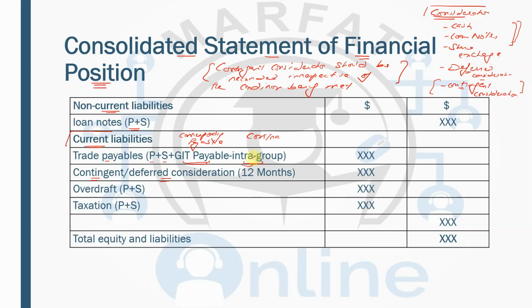But because these deferred and contingent considerations belong to the future, we have to calculate the present value. And we have discussed this so many times in IAS 16, IAS 36, how to calculate the present value. So present value is future value times (1 plus r) raised to power minus n. And there will be the concept of unwinding as well, which you already know from the previous standards. And then there will be overdraft, parent plus subsidiary, and then there will be taxation, parent plus subsidiary.